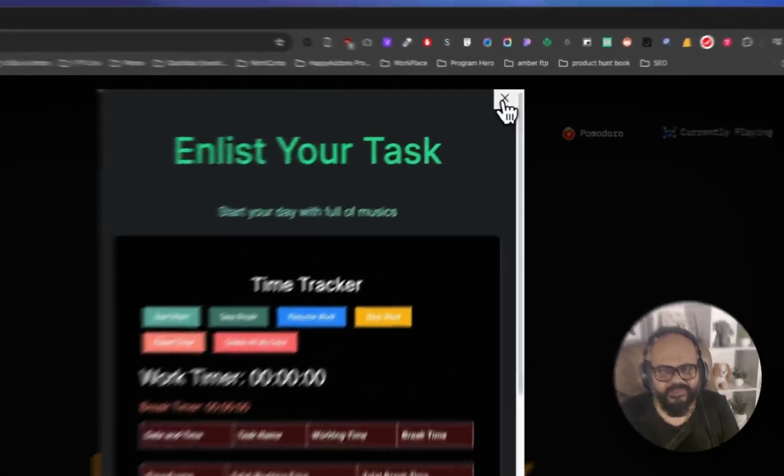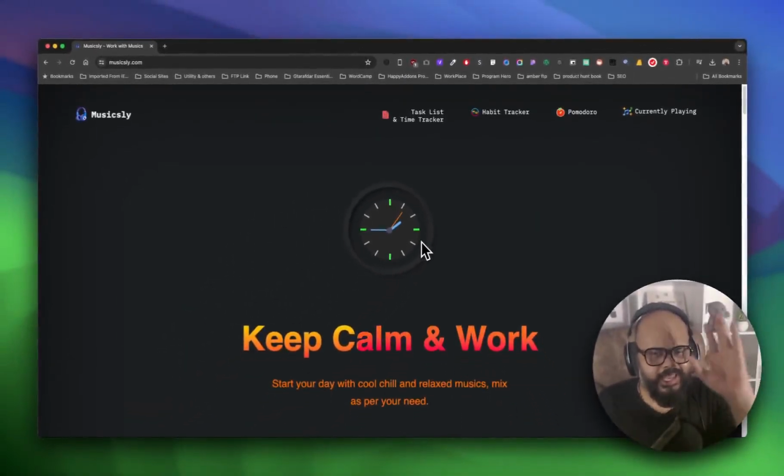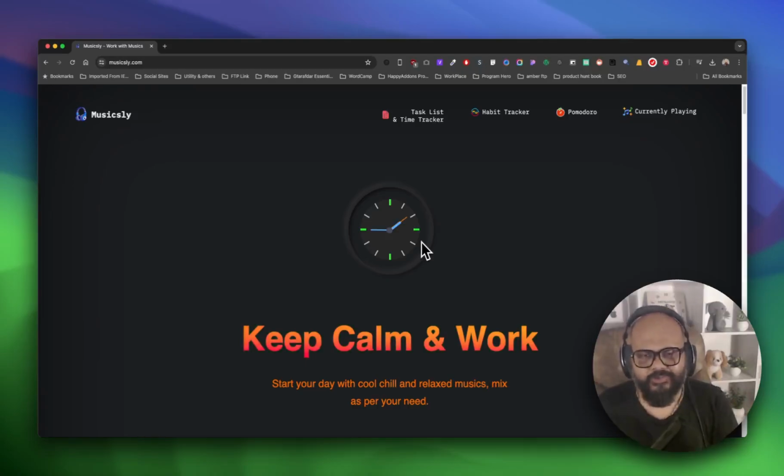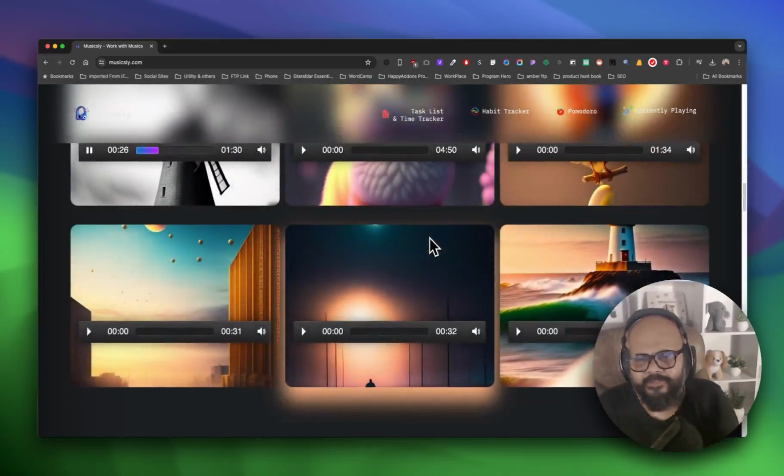That's why I have added these things, because I need these kinds of things on a regular basis. So I built it for myself. And I really struggled for a long time to get the resources. I used SoundCloud, YouTube, Spotify and other things to collect music, but it's really tough because most of the apps don't allow you to play multiple music or give you mixing sounds. For people who are not interested in loud music but want to hear natural sounds, you get plenty of natural sounds here. I've added as much as I can.